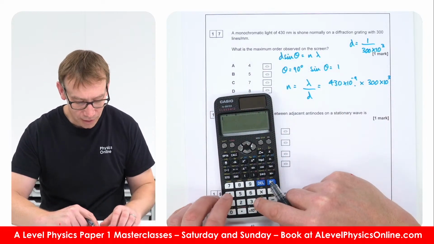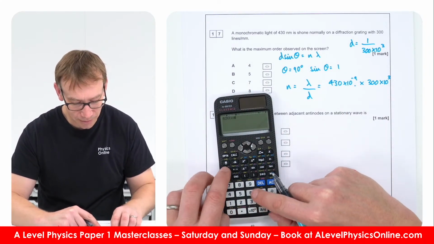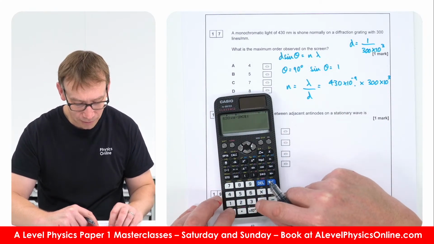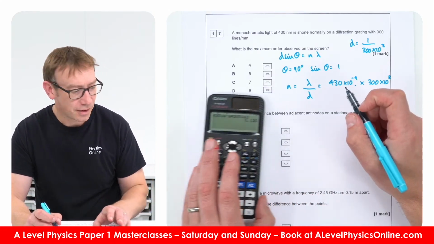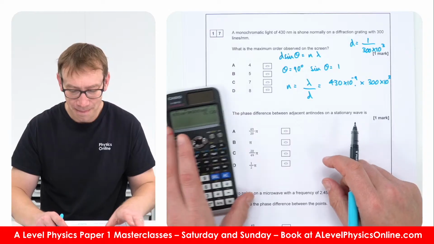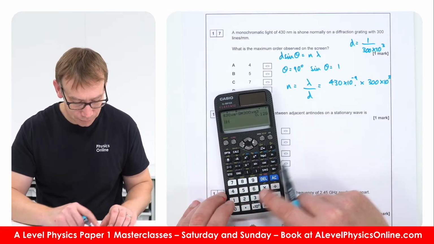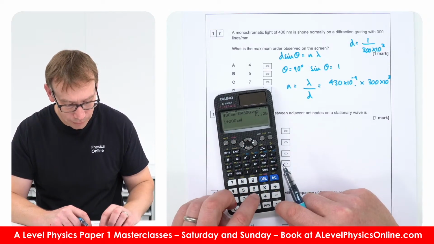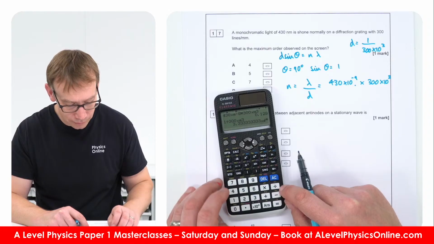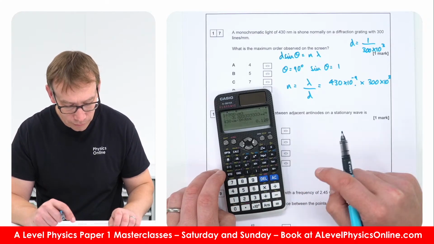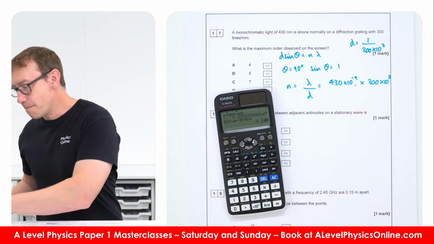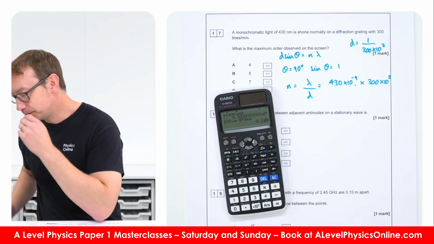So that would be 430 times 10 to the minus 9 by 300 times 10 to the 3. Is that right? Have I made a mistake? I'm getting an answer here.